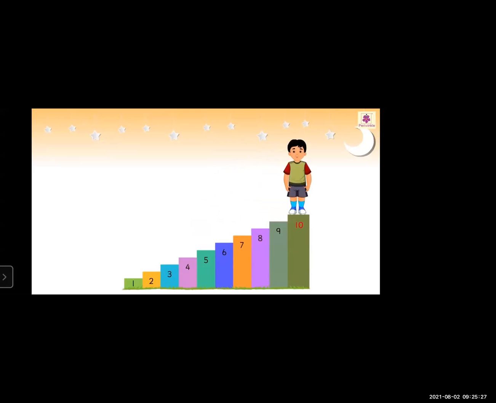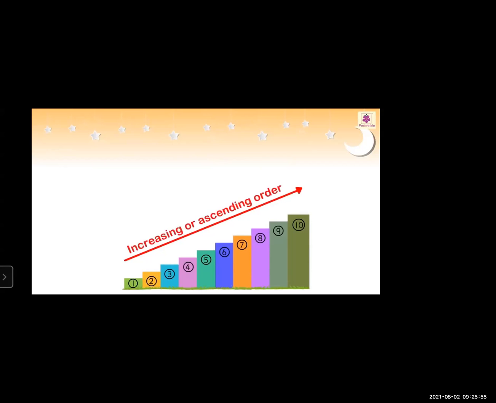Did you observe that as he climbs up each step, he is ascending or moving to a greater number than the previous number? Thus, we say that when the numbers are arranged from the smallest to the greatest, they are in the increasing or ascending order.